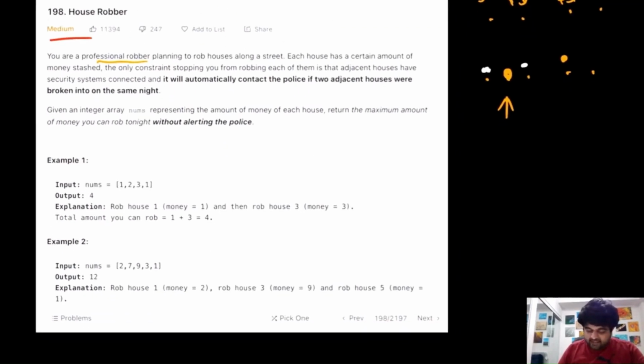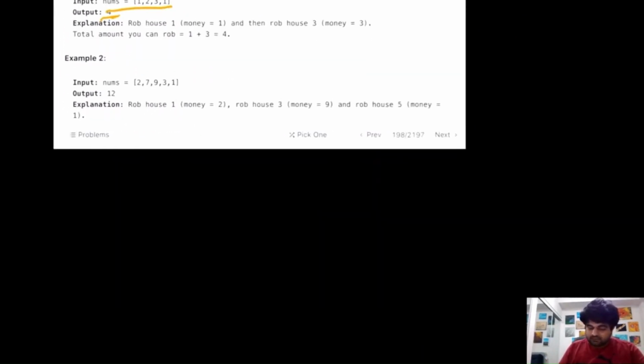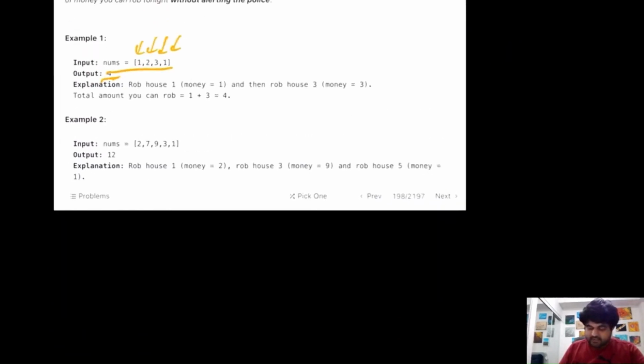So basically we are given an input array nums that shows for every single house how much money is present over there, and we need to find what route we can take which maximizes the amount of money we can steal, and we need to show that in the output. So let's try to understand this with an example.